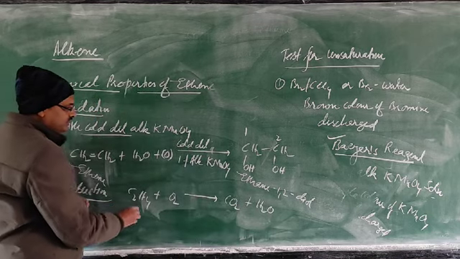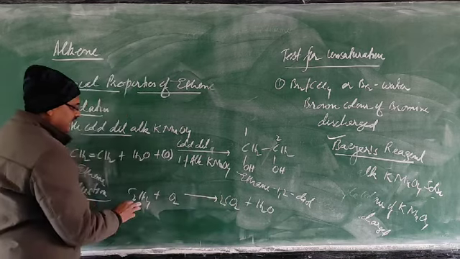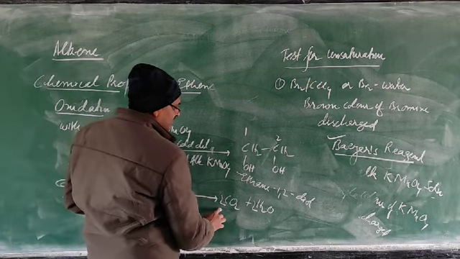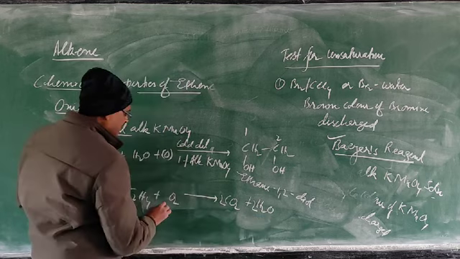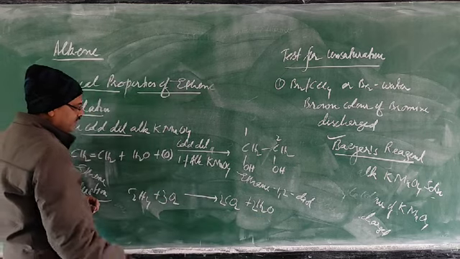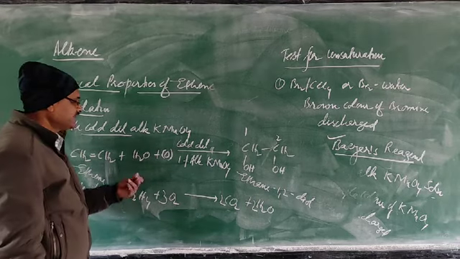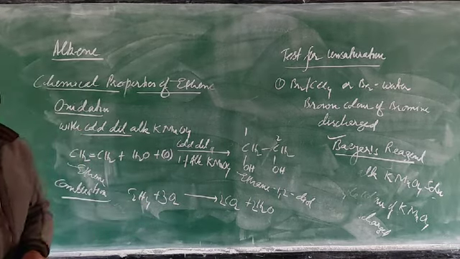Carbon, just to see, two atoms, two molecules of carbon dioxide. Hydrogen 4, half of the 4, 2. Now oxygen, 2 plus 4, 2, 6. You can multiply it by 3. So in this way, that exothermic reaction will be there, heat is liberated, and carbon dioxide and water vapor will be formed.